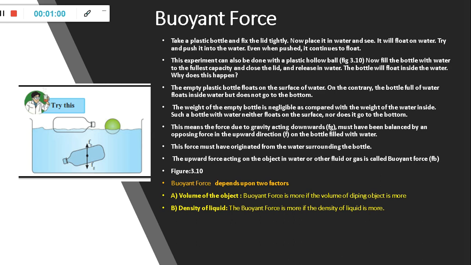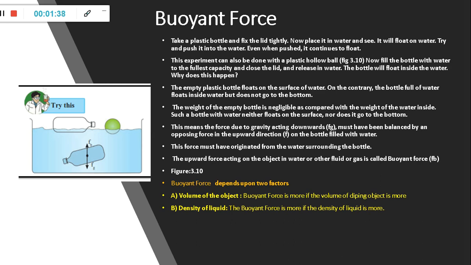Now fill the bottle with water to the fullest capacity, close the lid and release it in water. The bottle will float inside the water. Why does this happen? The empty plastic bottle floats on the surface of water. On the contrary, the bottle full of water floats inside the water but does not go to the bottom. The weight of the empty bottle is negligible as compared with the weight of the water inside. Such a bottle with water neither floats on the surface nor goes to the bottom.